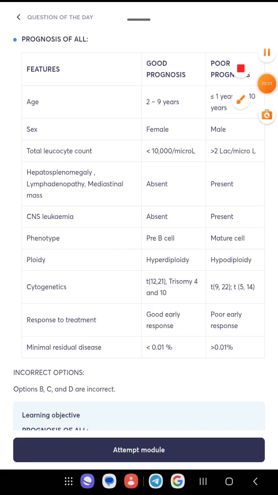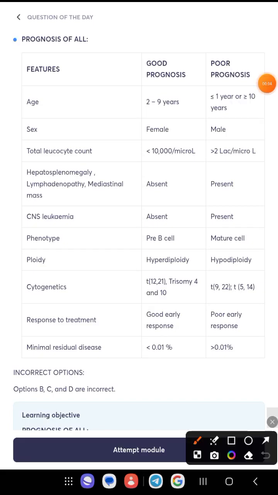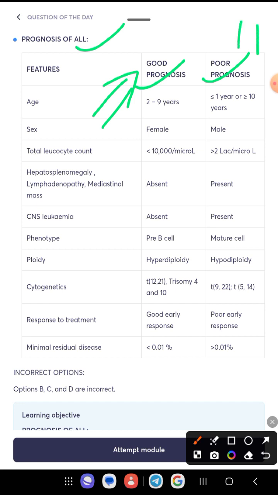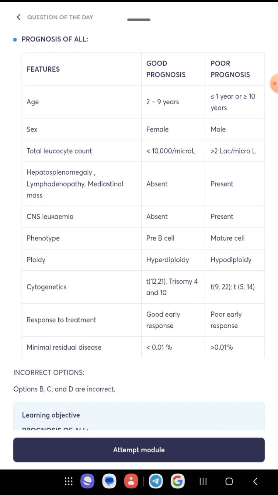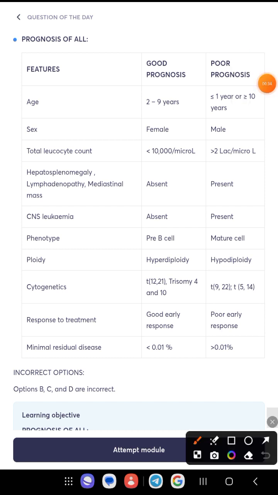Hello, hi, namaste. Let's discuss the prognosis of acute lymphoid leukemia. It has, of course, good prognosis and poor prognosis. But the question is: in which conditions does the patient have a good prognosis, and in which conditions does the patient have a bad prognosis, meaning poor prognosis? Okay, then the first factor is the age factor.